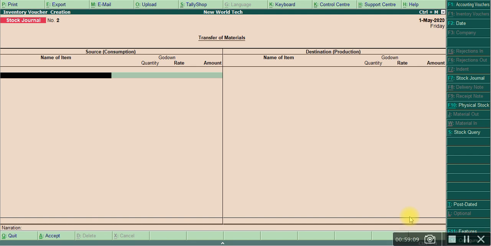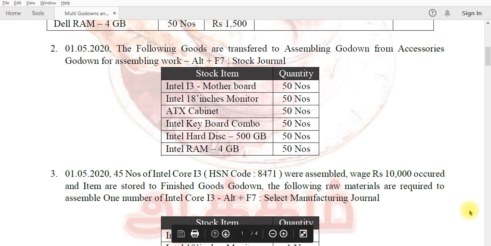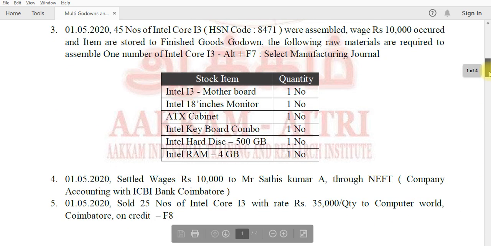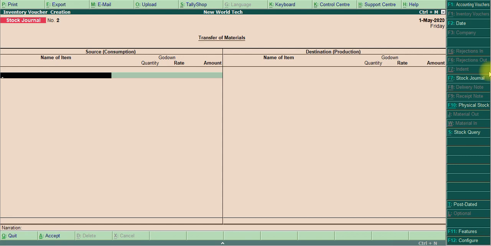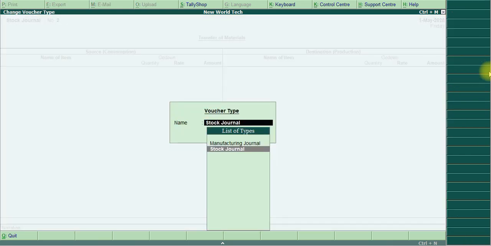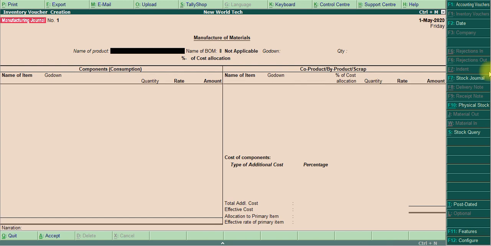Then we create a manufacturing journal here. So I give Alt plus F7 again for opening the manufacturing journal. The stock journal is transferred clearly.